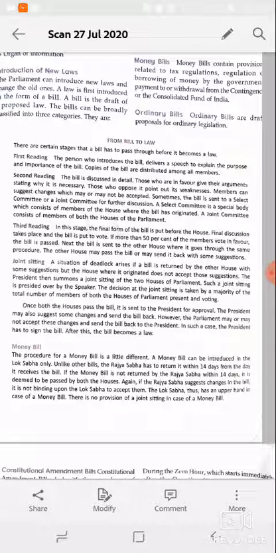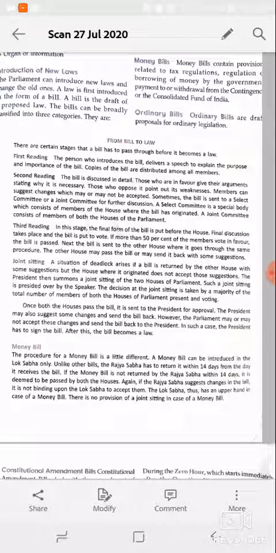Those who are in favor give their arguments, stating why it is necessary, and those who oppose point out its weaknesses. Members can suggest changes, which may or may not be accepted. Sometimes the bill is sent to a select committee or joint committee for further discussion. A select committee is a special body consisting of members of the house where the bill has originated.